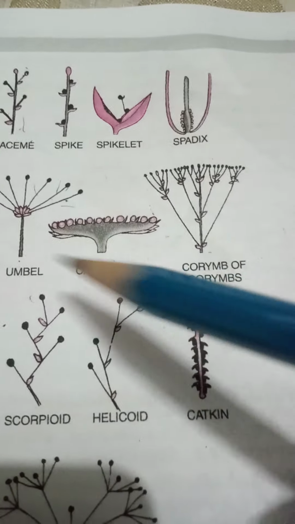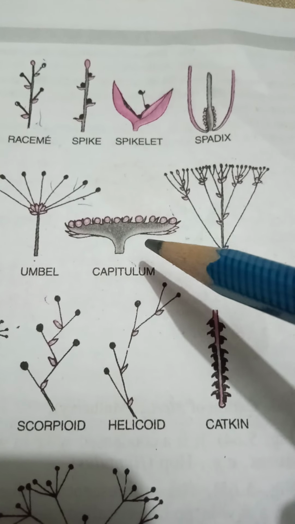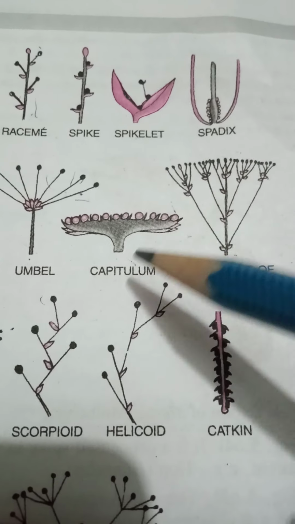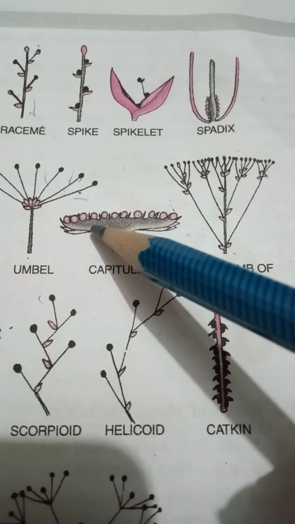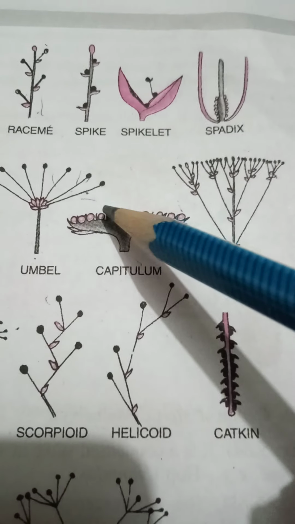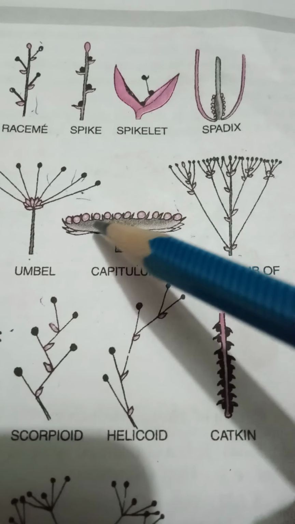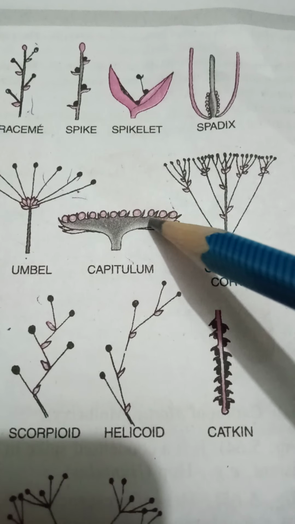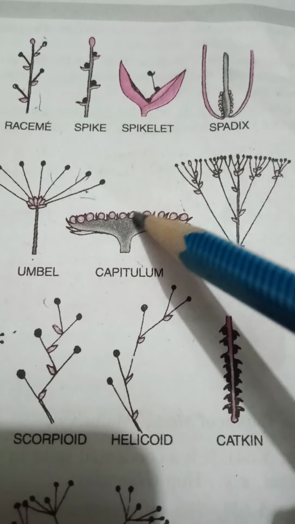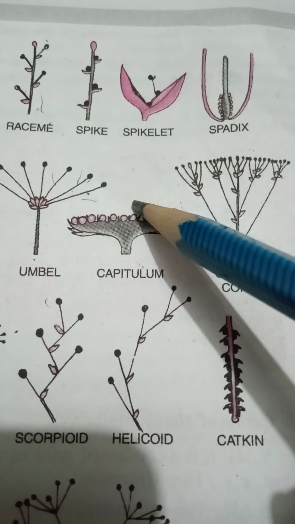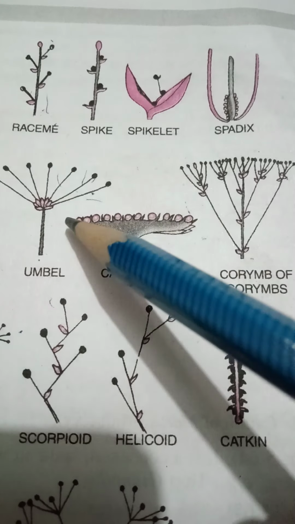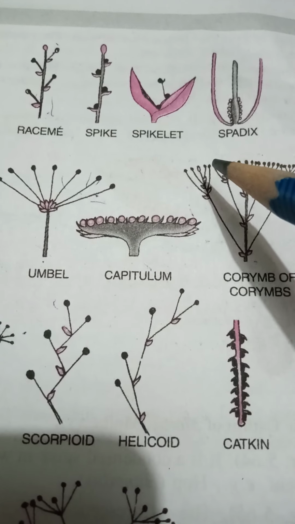Then capitulum, which is the advanced type of inflorescence, also known as the racemose head. Here the peduncle is flat. It is like a concave or convex disc and it bears sessile flowers on the top. These are arranged in centripetal fashion. That means the younger flowers are present at the center portion, and the mature old flowers are present towards the periphery.